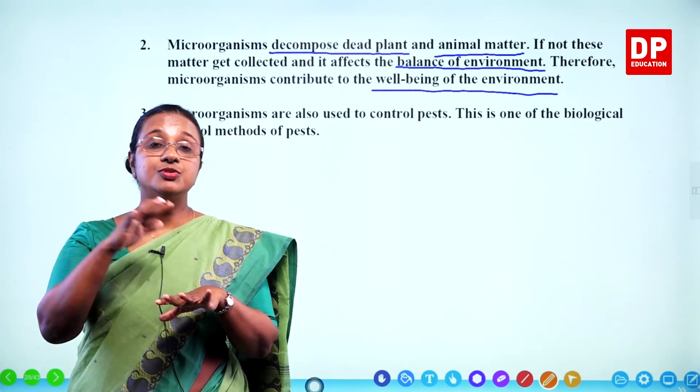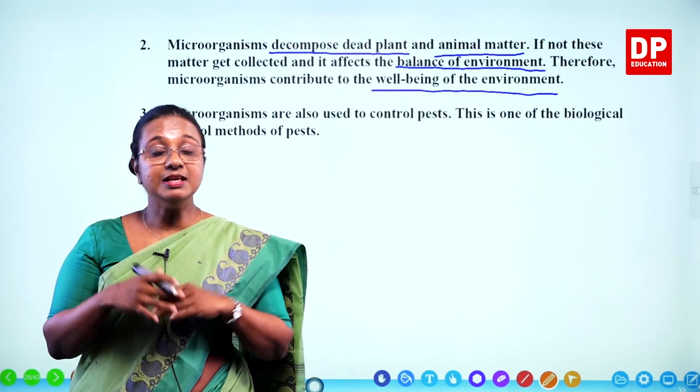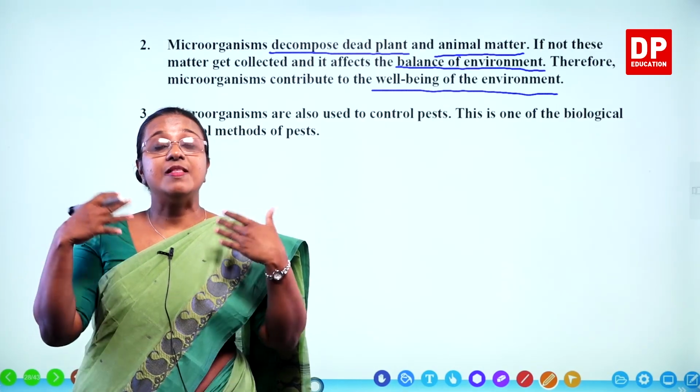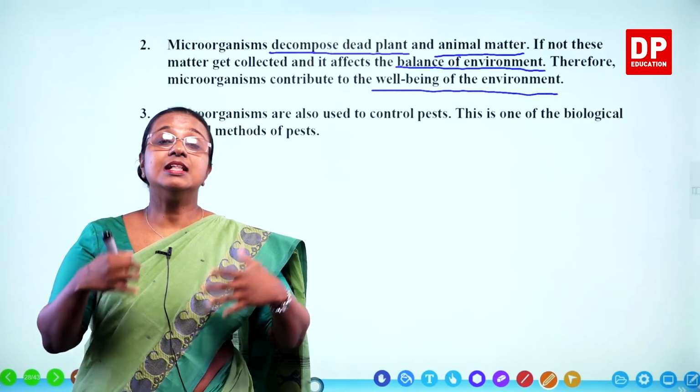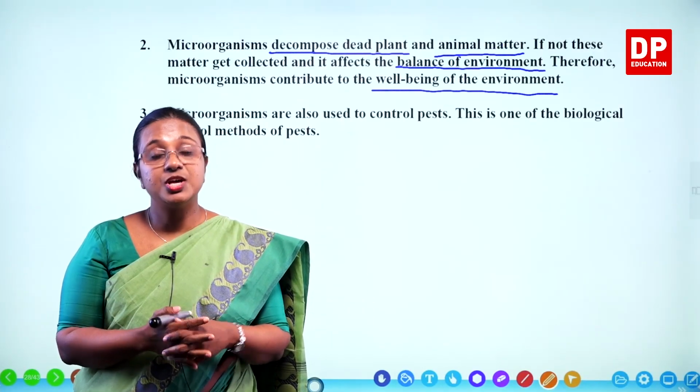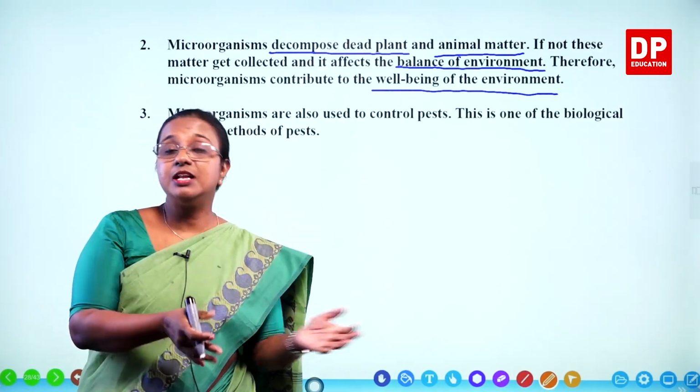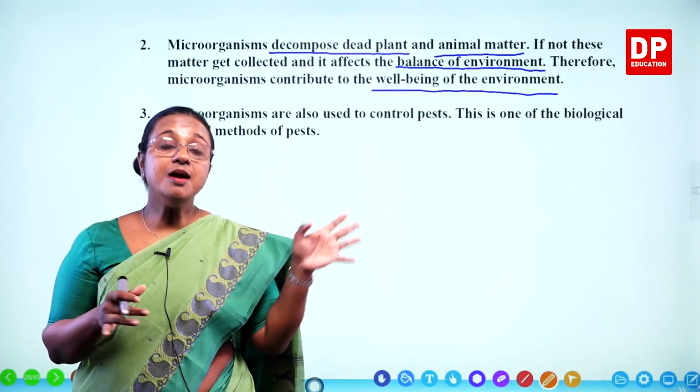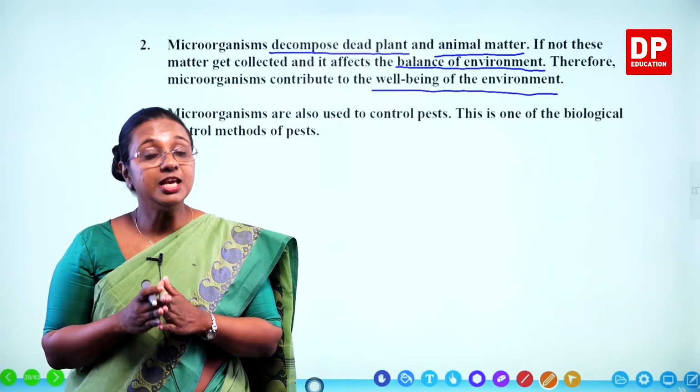If everything goes on in a proper cyclic manner, then there is balance. When plants and animals die, they have to decompose. They have to be converted to a different form. So there microorganisms are very useful.